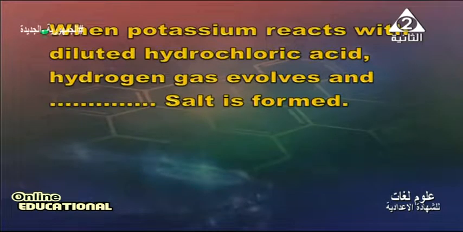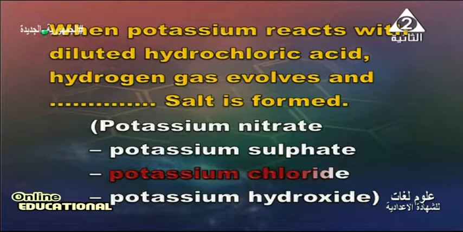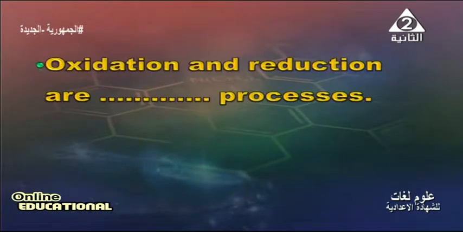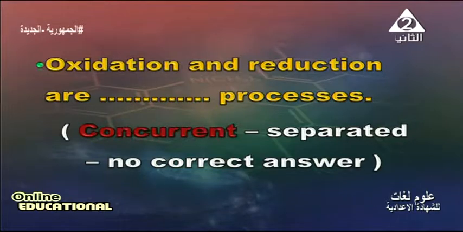When potassium reacts with diluted hydrochloric acid, hydrogen gas evolves and potassium nitrate, potassium sulfate, potassium chloride, or potassium hydroxide is formed. When we add potassium to diluted hydrochloric acid, potassium chloride salt is formed. Oxidation and reduction are concurrent, separated, or no correct answer? Oxidation and reduction, as we see, is a concurrent process.